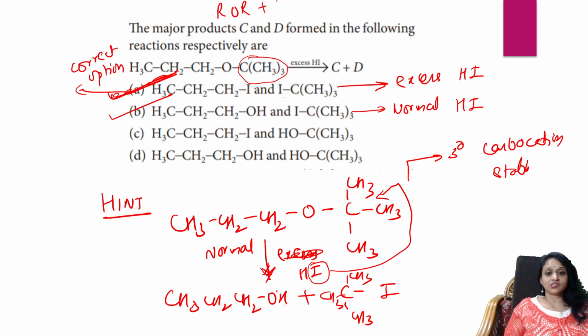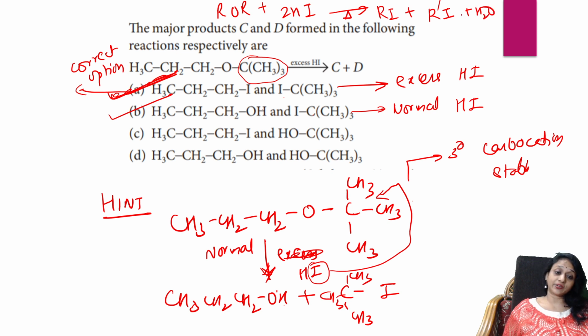ROR plus 2HI. You're heating it. You will be getting 2 alkyl iodides, like this. Note it. Okay. Alright. Normal excess HI is that, and this one is this.